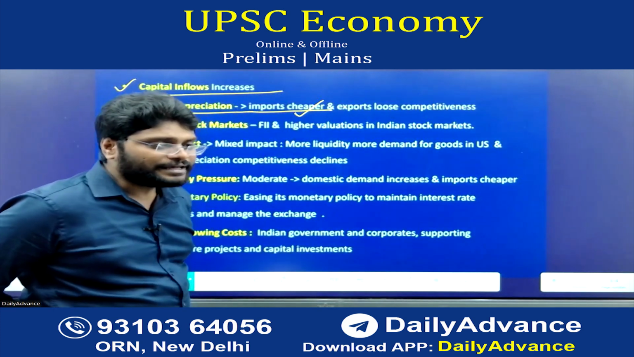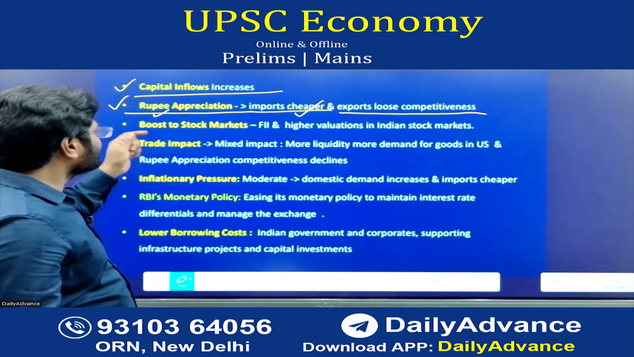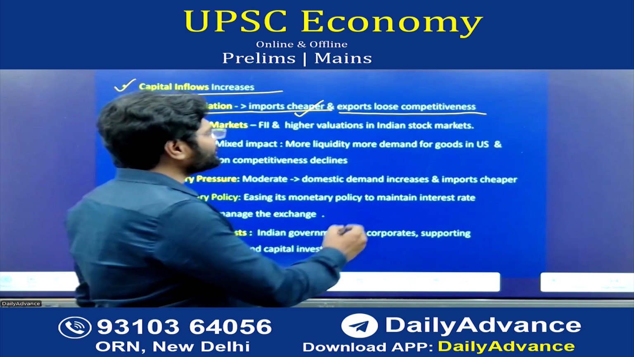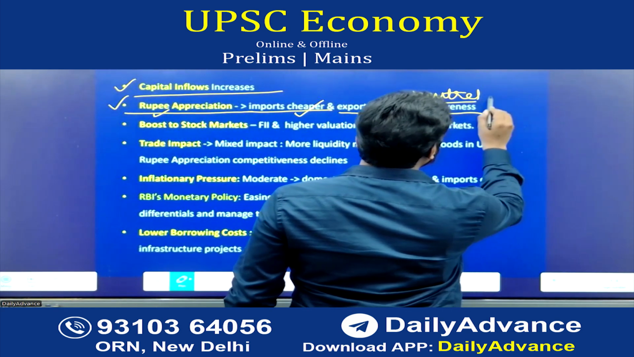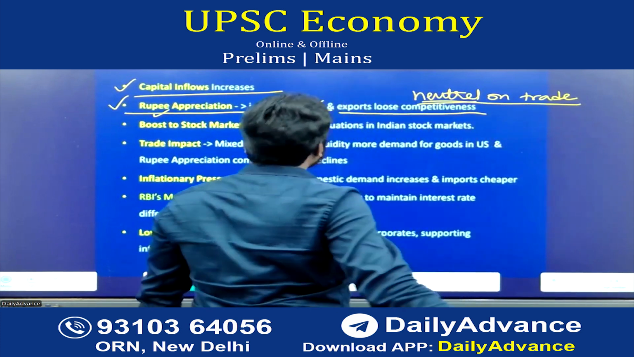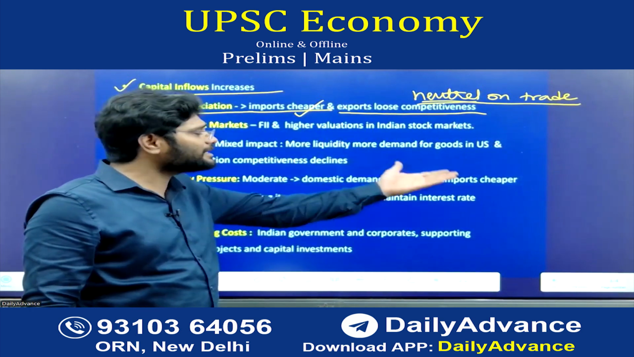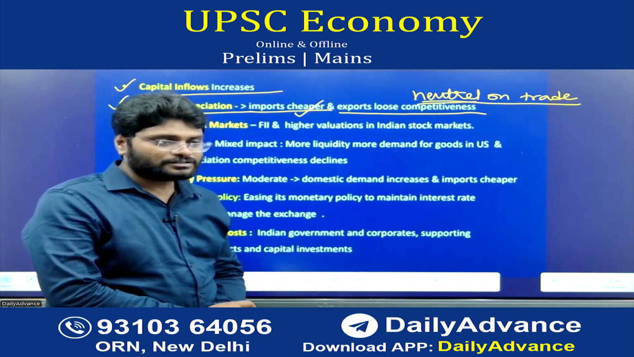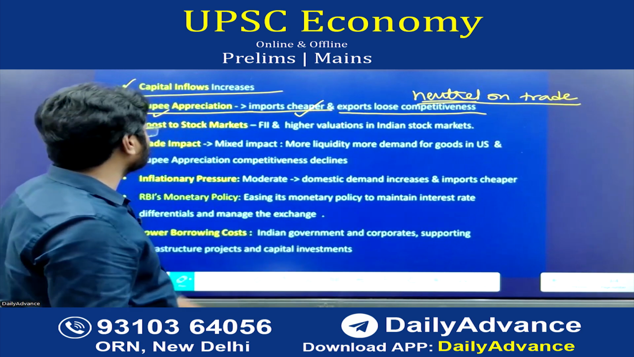At the same time, exports lose competitiveness. So overall, rupee appreciation has a neutral effect on trade, neither positive nor negative, because while imports become cheaper, at the same time exports become costlier. Whatever the benefits, they get neutralized by the eroding export competitiveness.